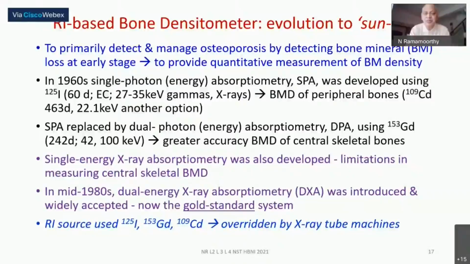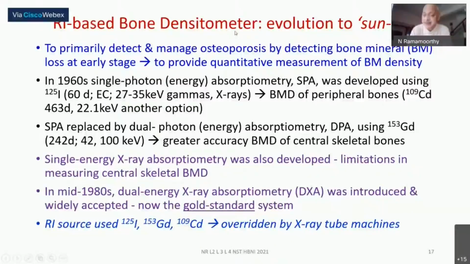This could now, of course, be done much more easily by relatively specific X-ray equipment. Similar to the single photon isotope like iodine 125, the single energy X-ray, and equivalent to the dual gamma photon from gadolinium, the dual X-ray, these instruments have now come. They have virtually completely replaced the radioisotope-based bone densitometer. They are no more in use. Bone densitometers will be there, but the word RI-based need not come there, because they are actually going to be X-ray-based ones, and particularly the dual X-ray one is currently the gold standard.